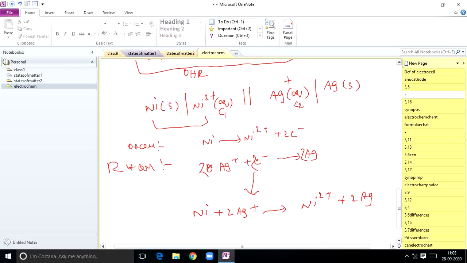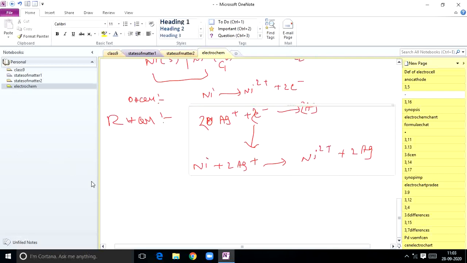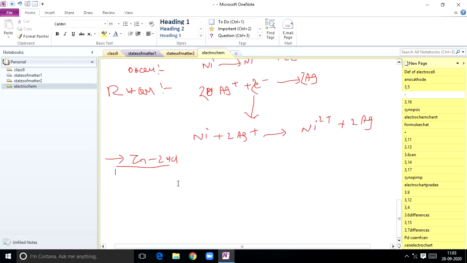Okay students, one more example I will take. It's very important while doing numericals: the zinc HCl reaction. First I will write the redox reaction between zinc and HCl: zinc rod, that is zinc solid state, plus 2H+ aqueous gives rise to Zn2+ aqueous plus hydrogen gas.